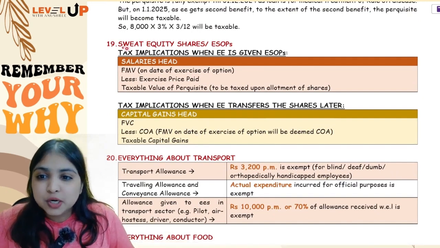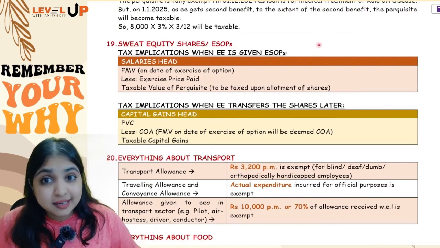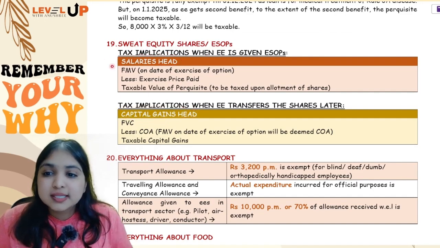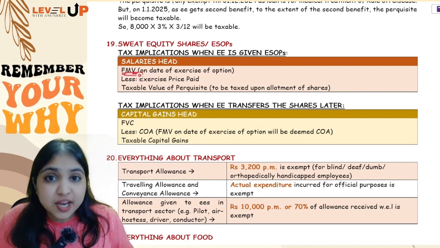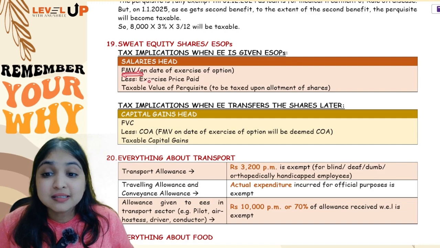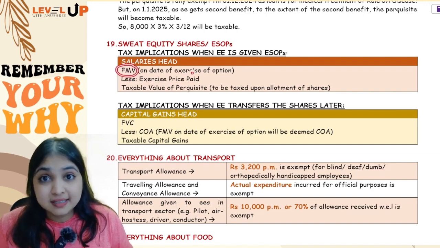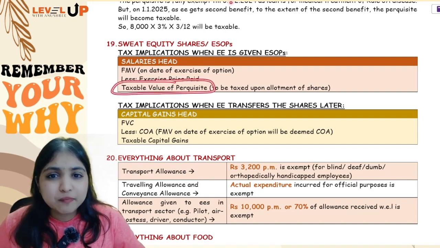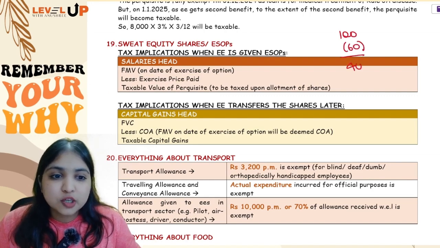Then coming to the next perquisite, sweat equity shares or ESOPs. Over here, you will have an implication from the salaries head of income also, and from the capital gains head of income also. Let's discuss them both. See, in the salaries head, you will see what is the fair market value of the shares, minus whatever the employee has paid. Whatever the employee pays is called the exercise price. So whatever is the FMV of the shares minus whatever exercise price the employee has paid, this balance will be the taxable value. Obvious guys, something which is worth 100 rupees, I paid only 60 rupees. So 40 rupees will be taxable.